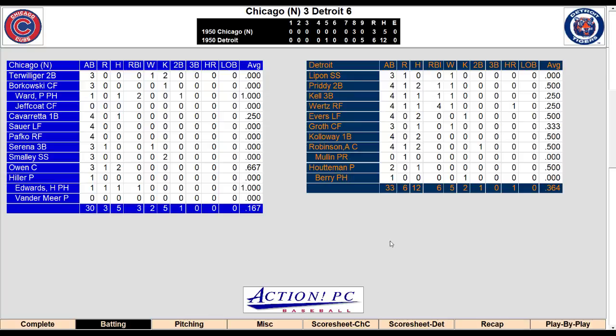Let's go to Detroit, who pulls out an improbable win on the Vic Wertz grand slam, walk-off grand slam. Lipton, 0 for 3 with a run scored, a walk. Pretty, 2 for 4 with runs scored, an RBI, and a walk. Kell, 1 for 4, a run scored, an RBI, and a walk. Here's the man, Vic Wertz, 1 for 4. But what a one it was. A walk-off grand slam with 2 outs in the bottom of the ninth to advance the Detroit Tigers to the second round in this one-and-done tournament of 1950.